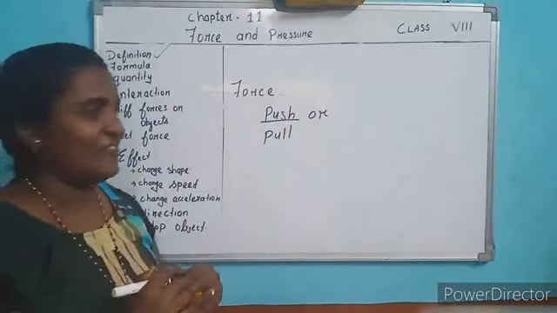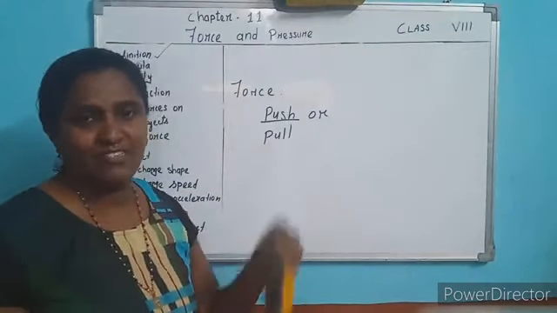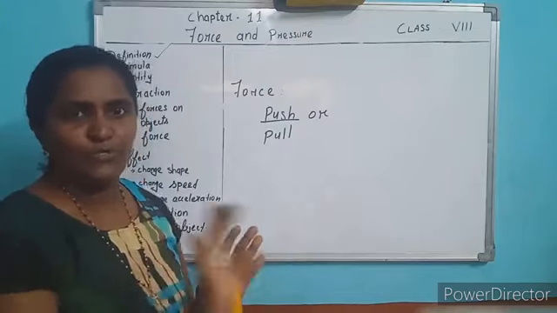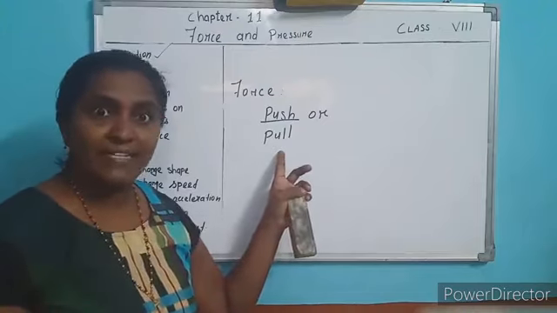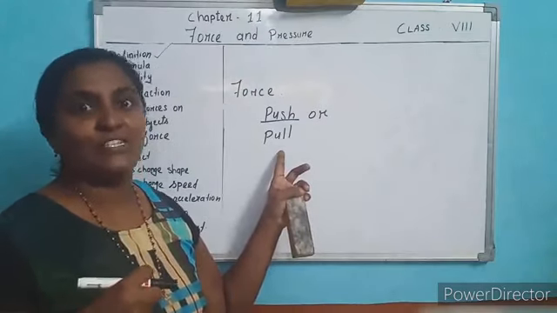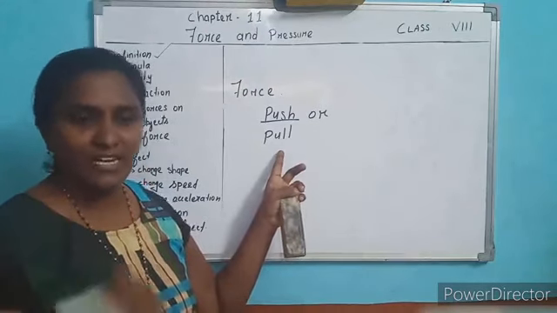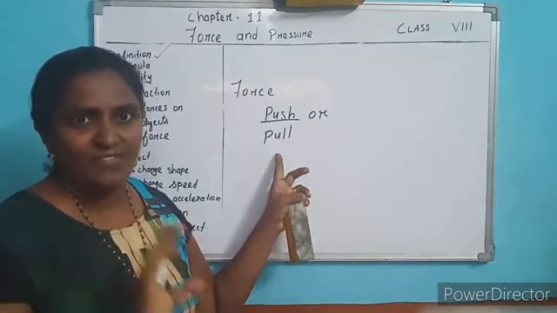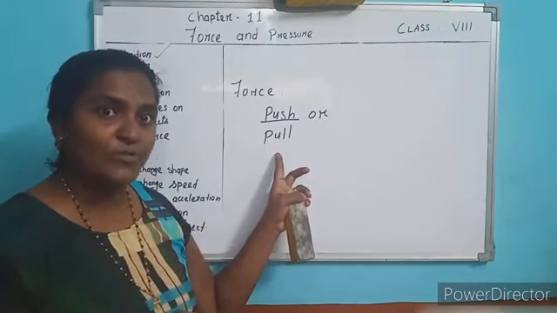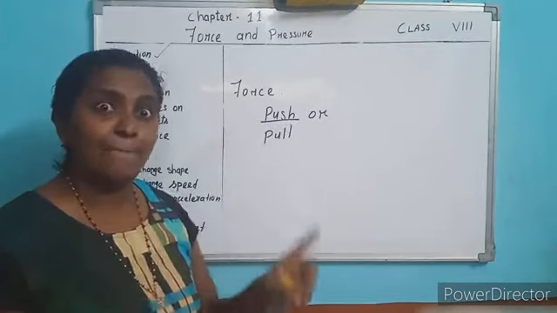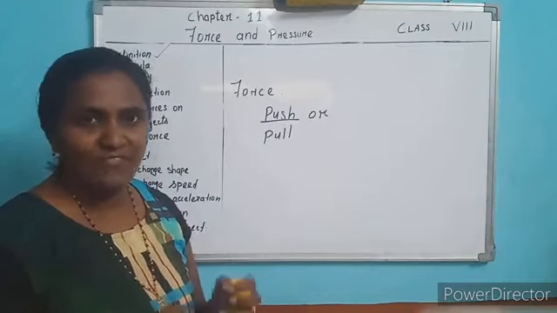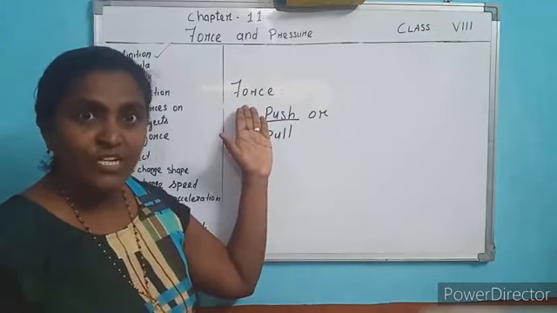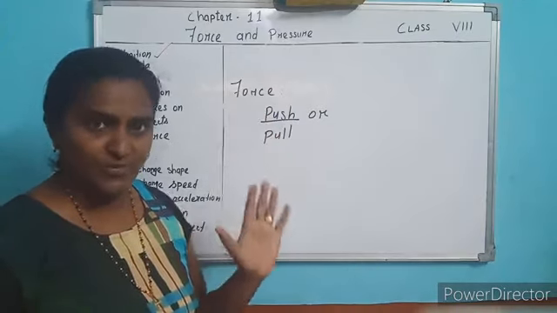Say some acts of push: closing the door, closing the window, moving the object away from you. Some acts of pull: pulling the bucket towards you, pulling the object towards you, lifting the object. In all these, what is applied on the object? Force is applied on the object to lift things or to close the door, whatever it may be. Understood? Now what is force? It is a push or pull of an object.